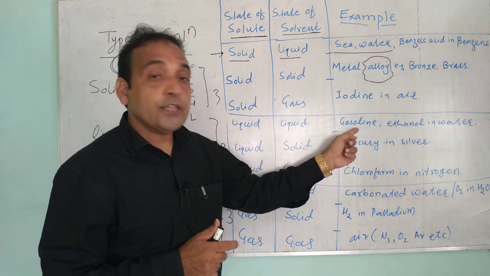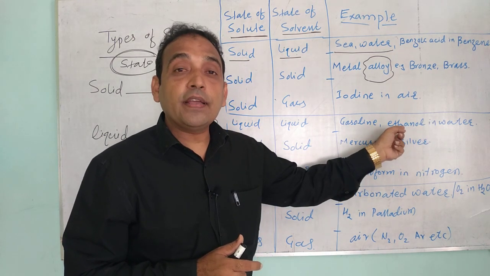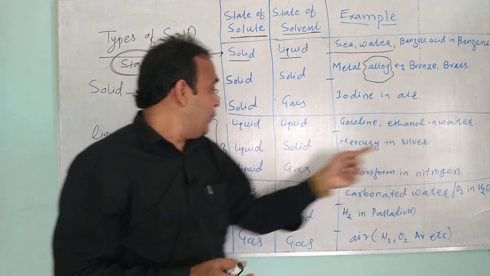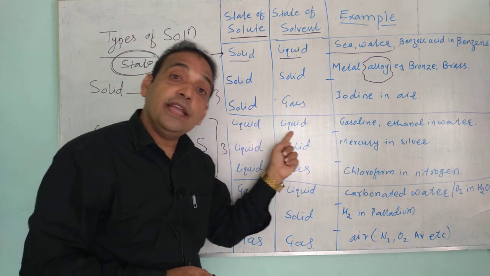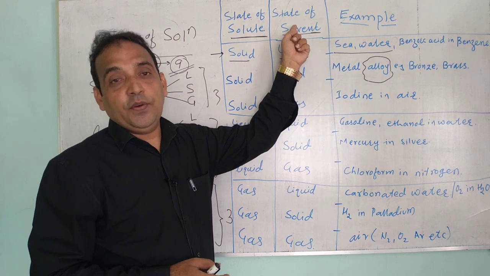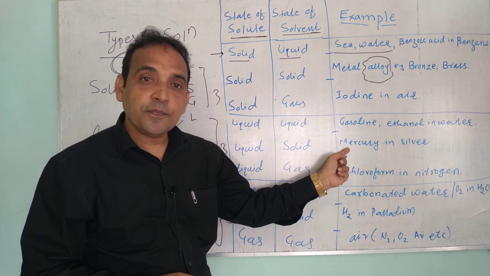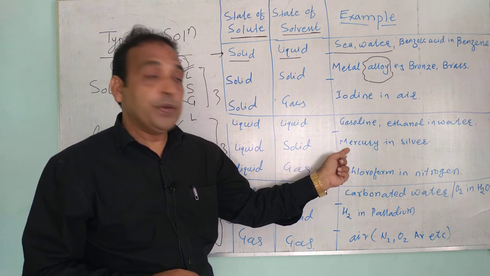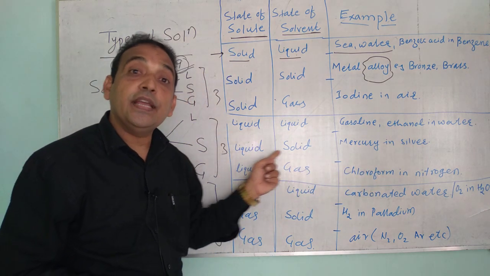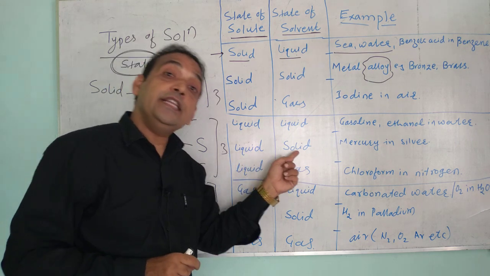Then comes ethanol in water. Ethanol is an organic solvent. Water acts as a universal solvent. Both are in the liquid state. So it is the example of liquid in liquid. Liquid solute, liquid solvent. Now mercury, a metal in the liquid state. Mercury in silver. Silver is in the solid state. So it is the example of liquid in solid. All amalgams are examples of liquid in solid.